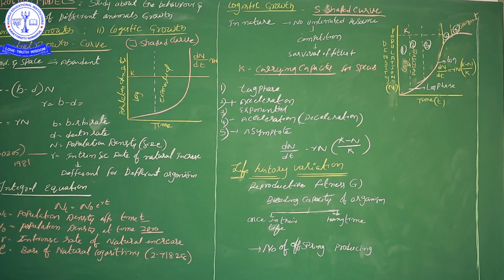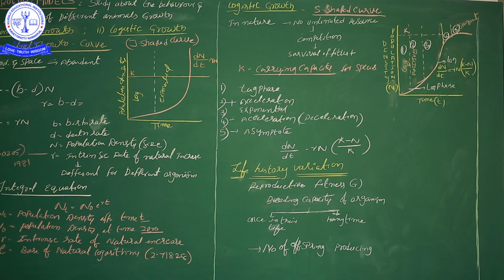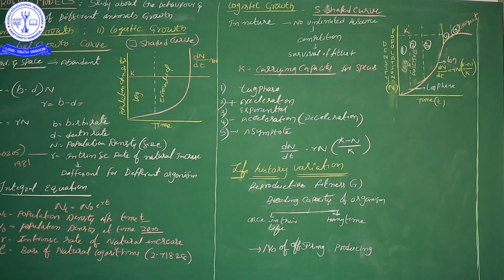But when you check other mammals, like pig, cat or dog, at the time of delivery one single dog can give birth to 8 babies.